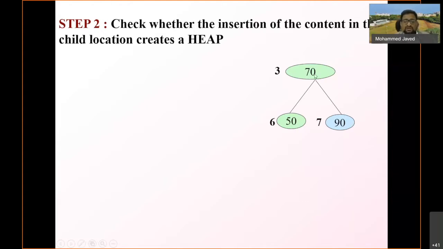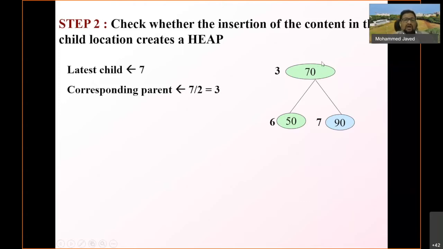And also I have to check whether this 70 is greater, because it was greater than 50, so it was the root node. Now I have to check with the child node which I have inserted, that is 90. So now this swapping should take place. Now how do we do this algorithmically?